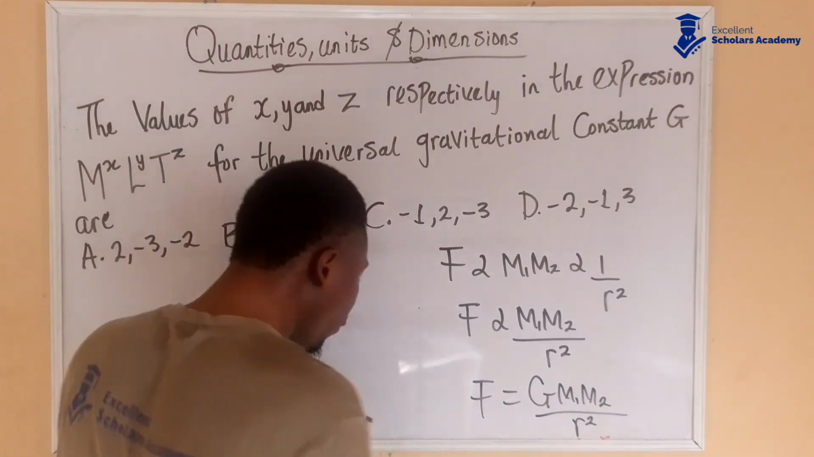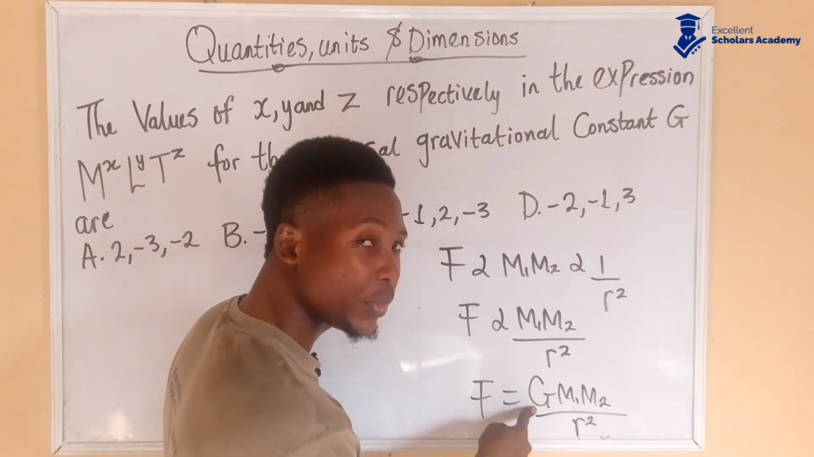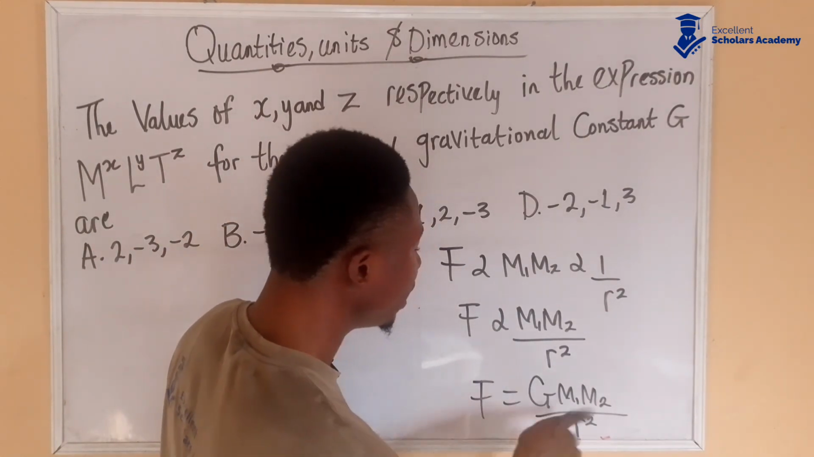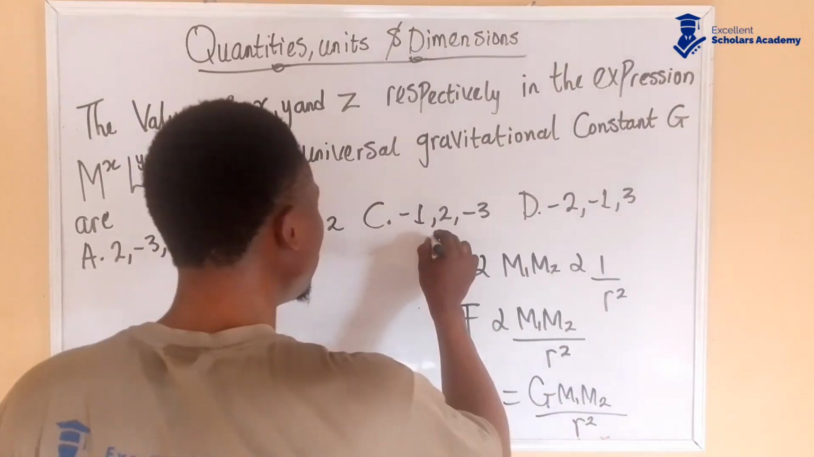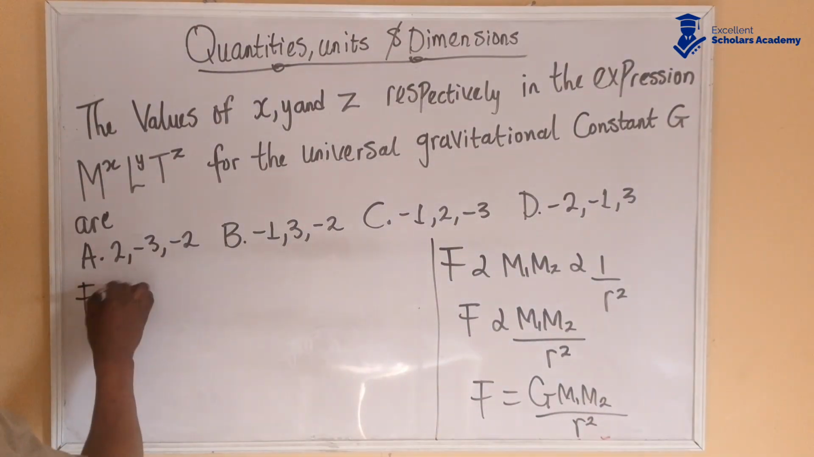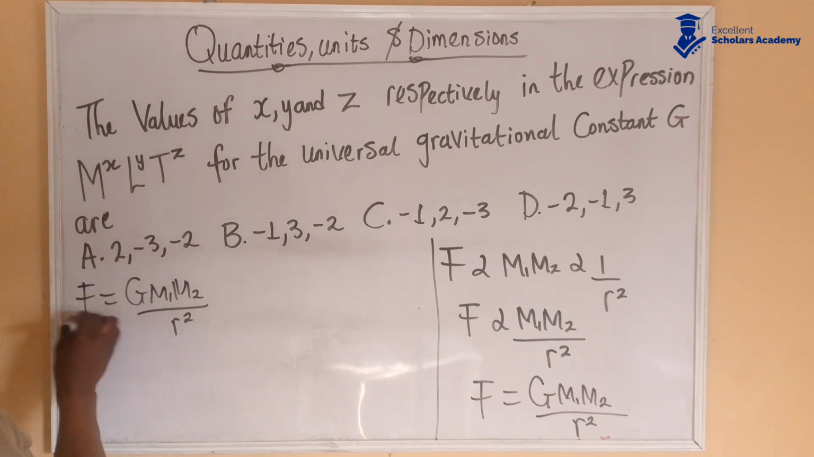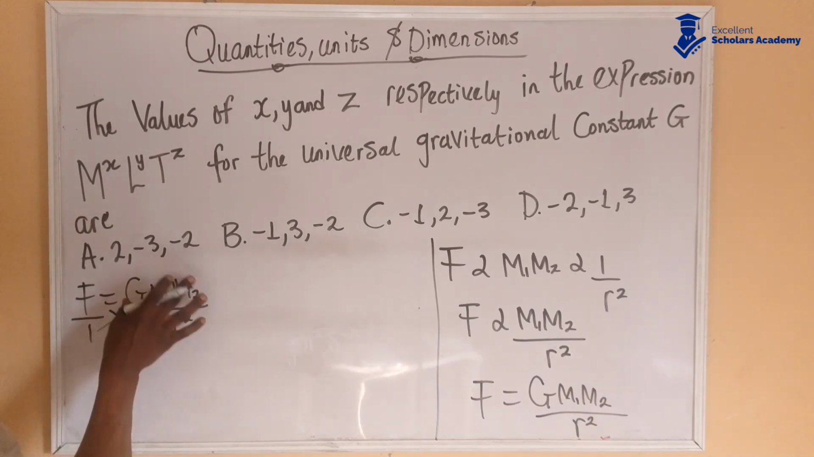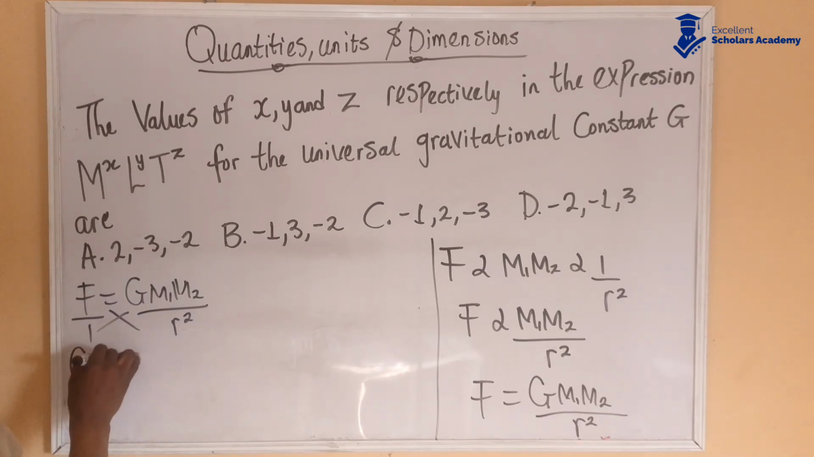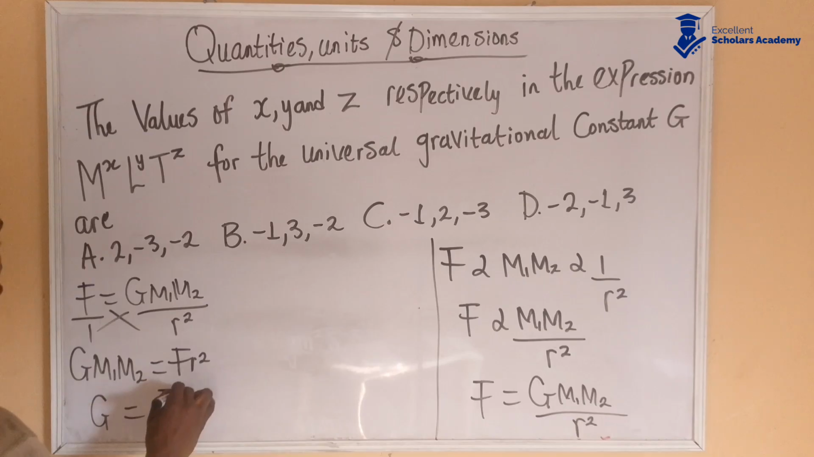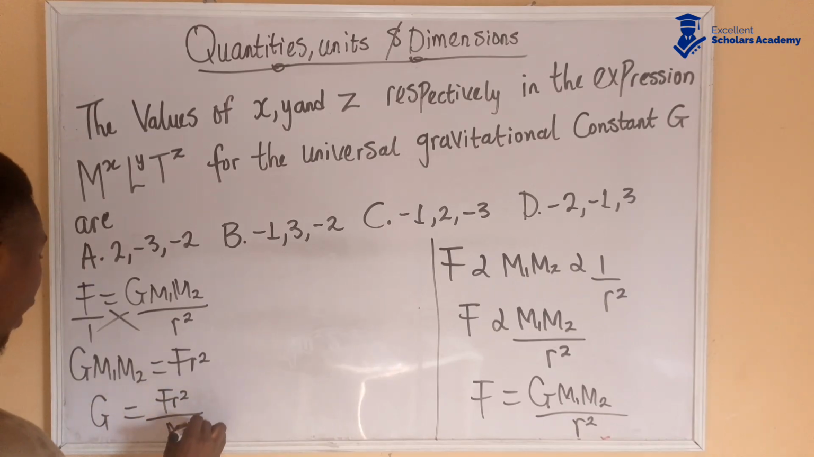All right, now for us to be able to get the dimension of this G, so that we can find the values of x, y, and z respectively, let's make G the subject of formula. So we have F is equal to G m1 m2 over r squared. I can put over 1 here, cross multiply. So this times this gives you G m1 m2 is equal to this multiplied by this gives you F r squared. Now make G the subject of formula, divide both sides by m1 m2. So G is going to be equal to F r squared over m1 m2.